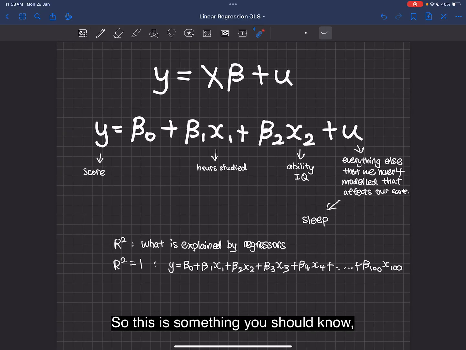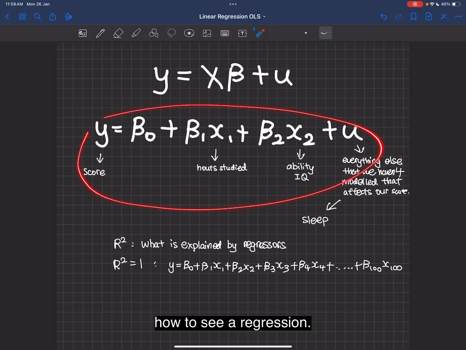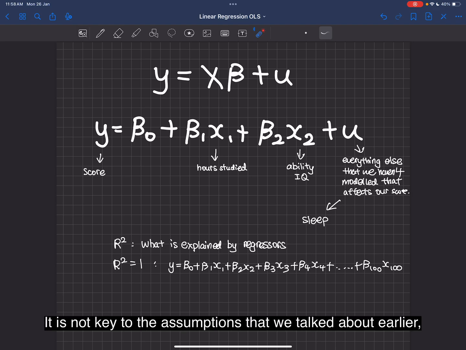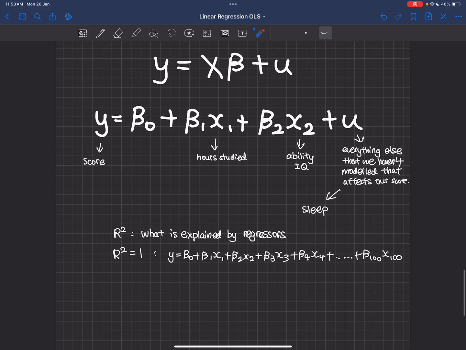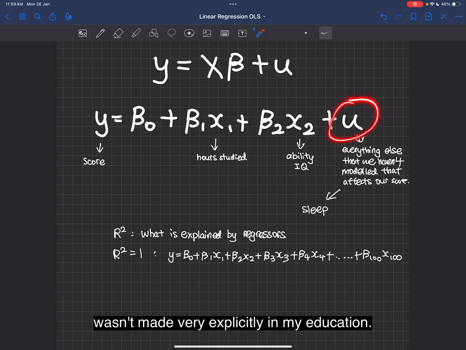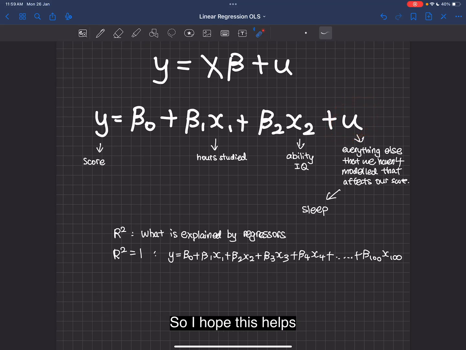So this is something you should know, how to see a regression. It is not key to the assumptions that we talked about earlier, but it is how you're supposed to think about the u term, which wasn't made very explicit in my education, so I hope this helps.